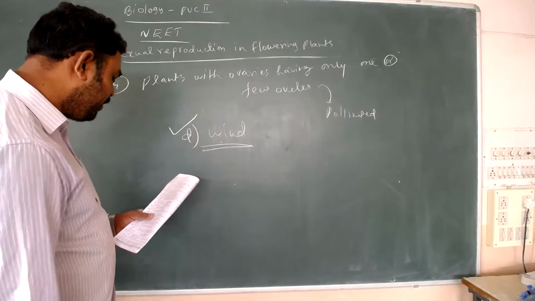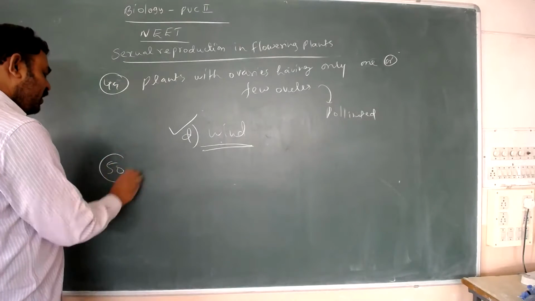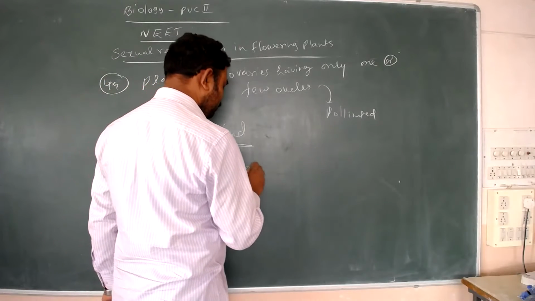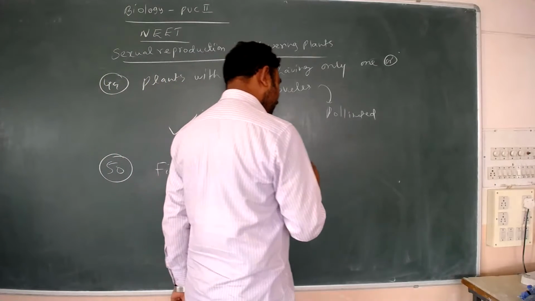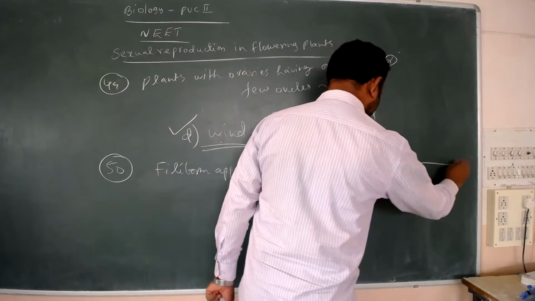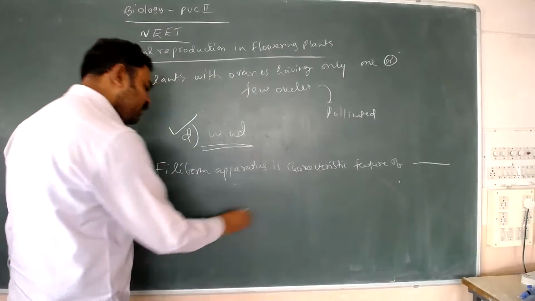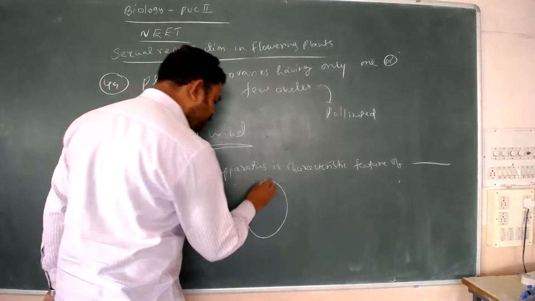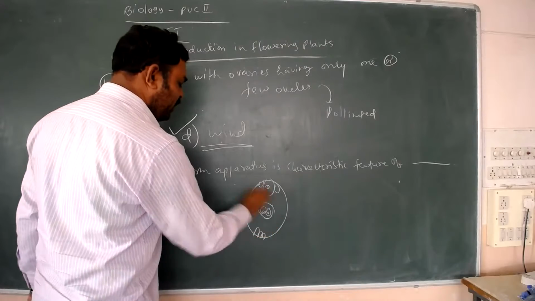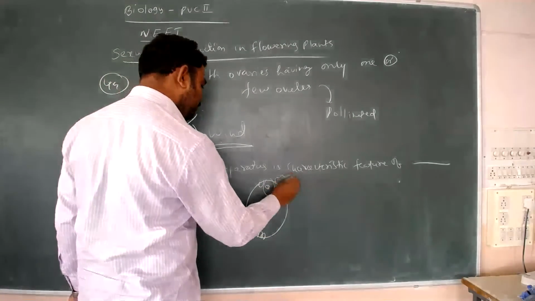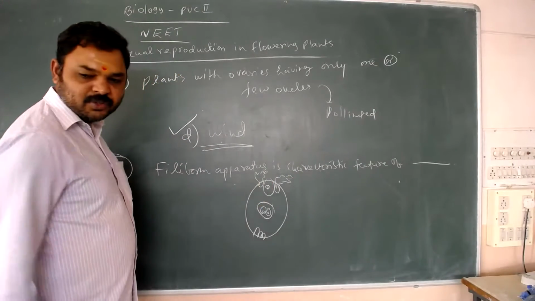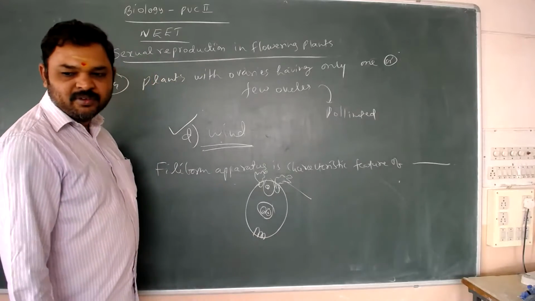Question 51: the filiform apparatus is a characteristic feature of which cell? You see this embryo sac. In this embryo sac there is an egg, these are the synergids, these are the antipodals, and this is the central cell. In the synergid there is the filiform apparatus. So the filiform apparatus is characteristic of which cell?